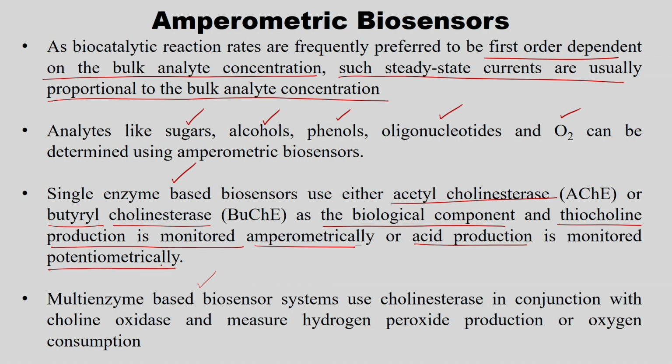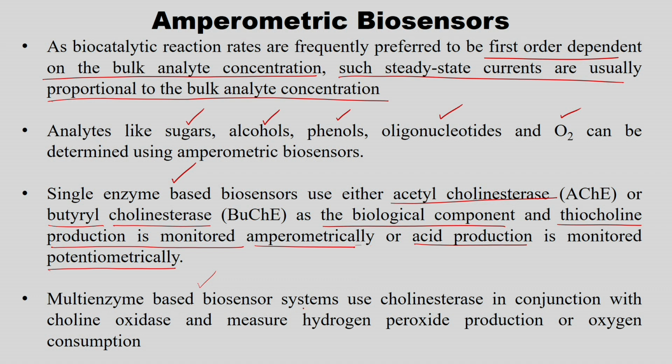So, based on the product you can have any measurement. With a single enzyme based biosensor, either how much substrate is consumed can be measured, or how much product is produced can be measured.